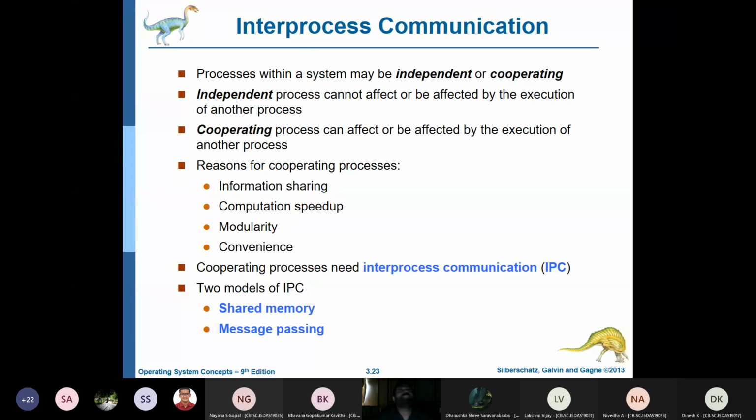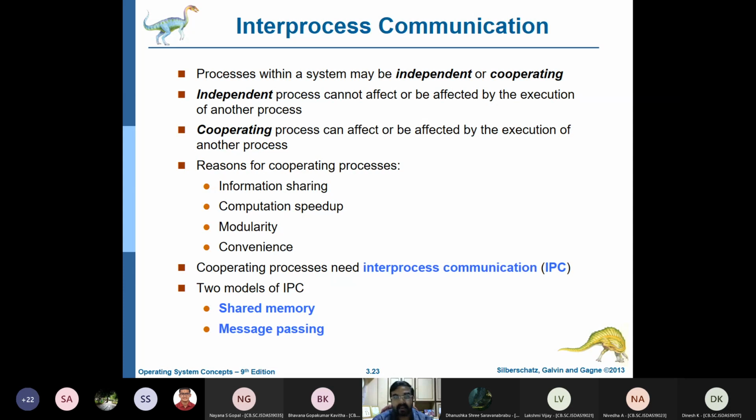So today we are going to see what is known as inter-process communication, how the processes communicate with each other. That is what we are going to see today. Now, there are basically two types of processes. A process may be independent or cooperating. An independent process does not affect other processes, but cooperating processes talk to each other, use shared variables, use shared memory, and pass messages to each other.